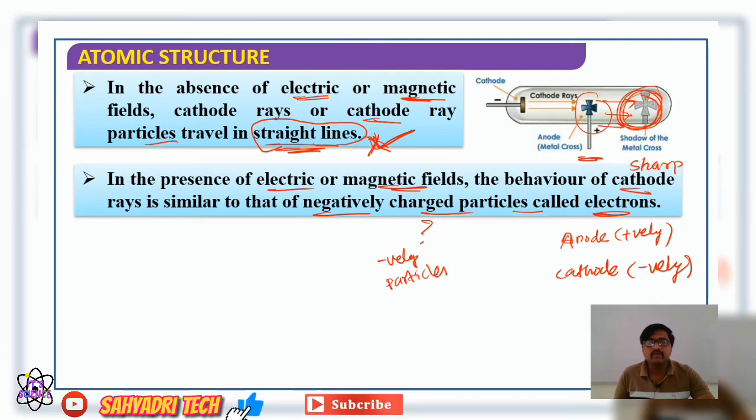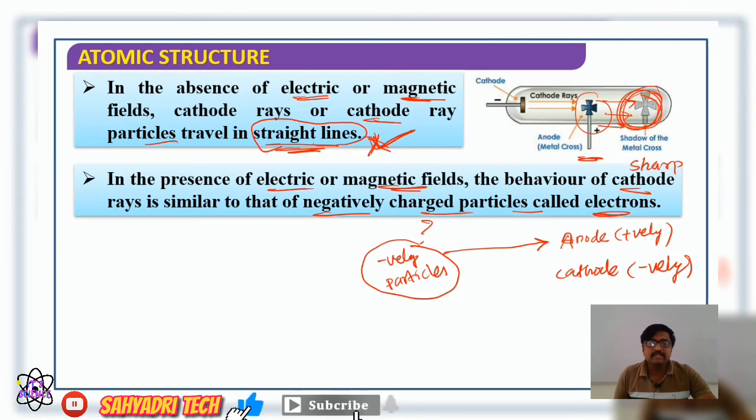We already know the thumb rule for a charged particle: like charges repel, unlike charges attract. So if it is a negatively charged particle, it will go towards the anode. Negatively charged particles move towards the anode.